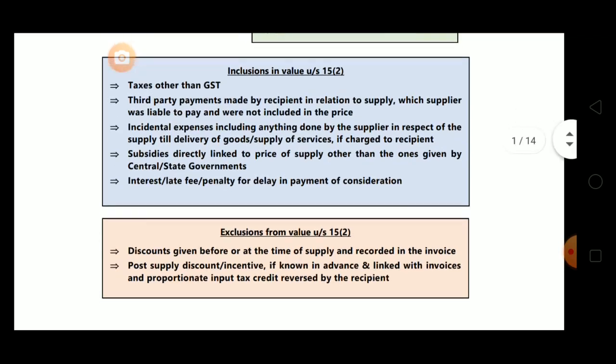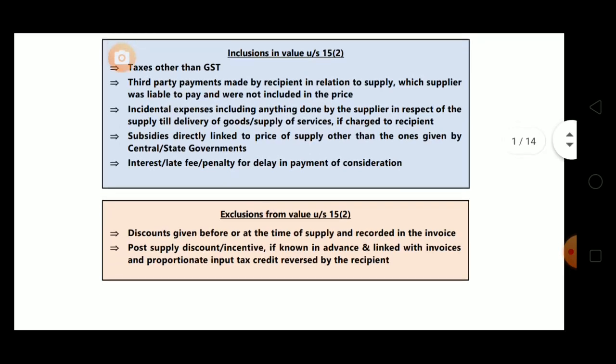Next is incidental expenses, including anything done by the supplier in respect of supply till delivery of goods or supply of services if charged to recipient, means any incidental expenses which the supplier incurs before delivery or before supply of services, that will be added to the value if that expense is charged to recipient, then that value will be added in the TV.